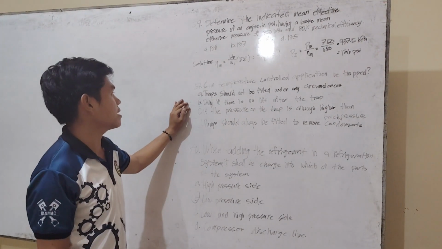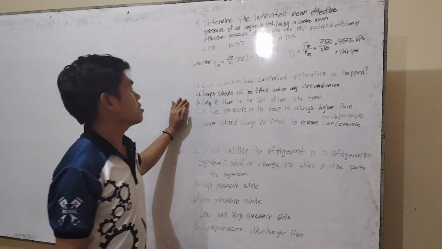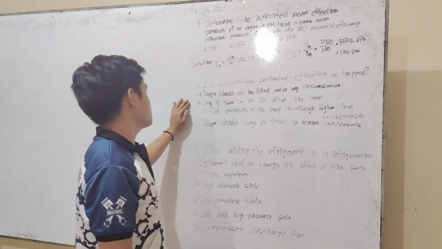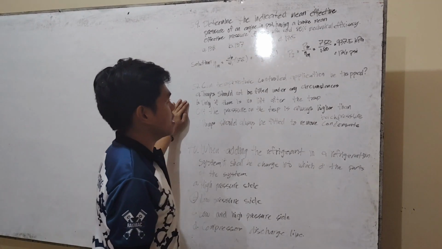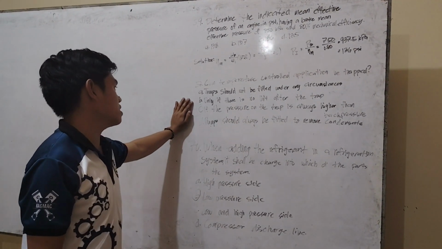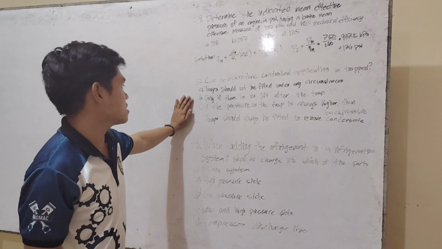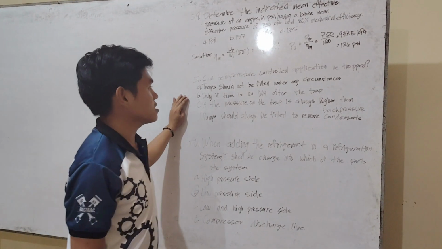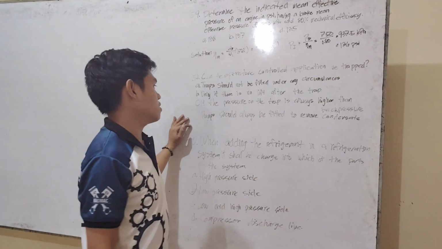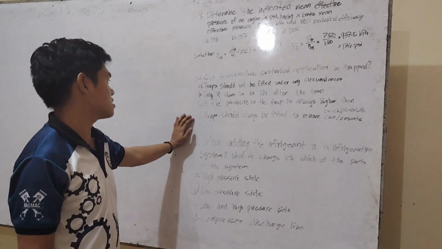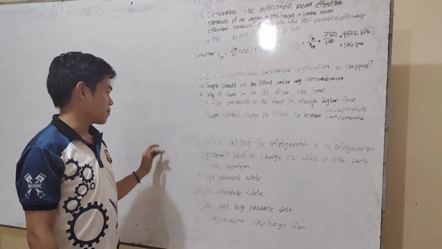Next is number 57. Can temperature controlled application be dropped? A. Drops should not be filled under any circumstances. B. Only if there is no leak after the drop. C. If the pressure on the drop is always higher than back pressure. Or D. Pumps should always be fitted to remove condensate. So the answer is letter C.